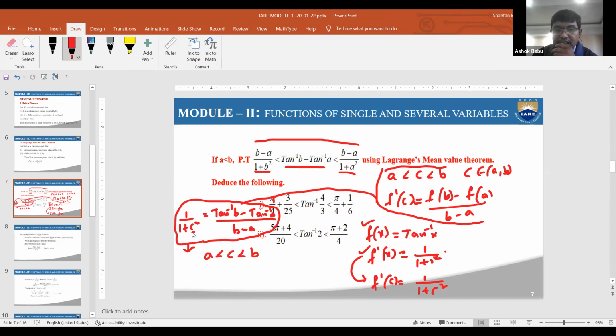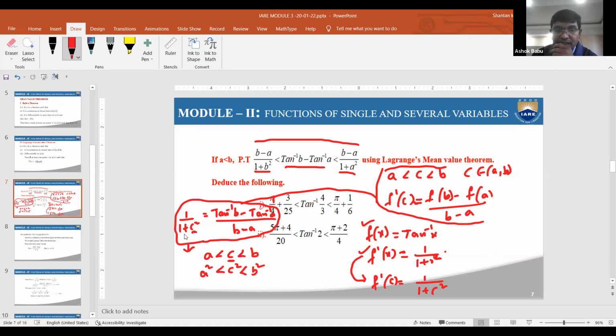But here c square is required, but here it is c only. Therefore, first you need c square. If we square here, then here also you need to square: a square is less than c square is less than b square. In between, signs will not be reflected. Less than is as it is.